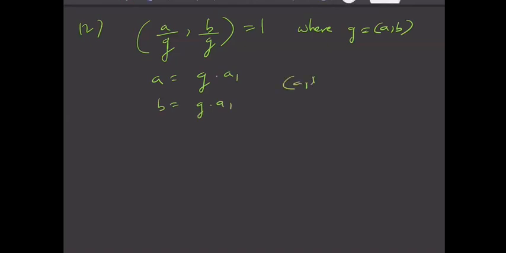There is nothing common left after you take out the greatest common divisor. So A1 is A by G and B1 is B by G. Dividing means taking out G. In both A and B you take out the greatest common divisor, then nothing common is left.